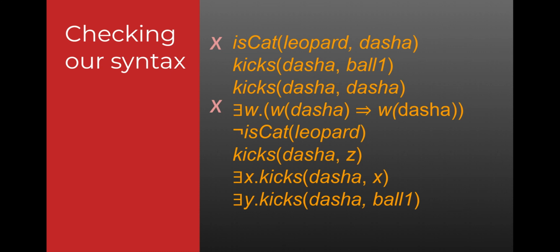And so, in particular, now we identify the cases that fail: is cat for leopard and Dasha, and there exists W such that W of Dasha implies W of Dasha. Every other logical sentence here is syntactically legal.